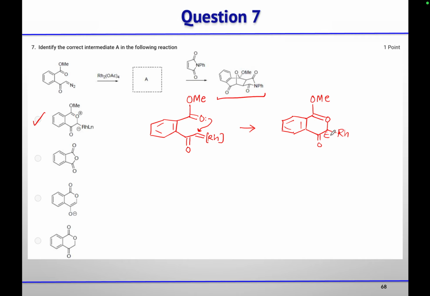So here you will get negative charge and this will form positive charge. Then your phthalimide was there. So this negative will attack here, this will come here, and this will go. So then you will get this product. So the correct intermediate is option A.